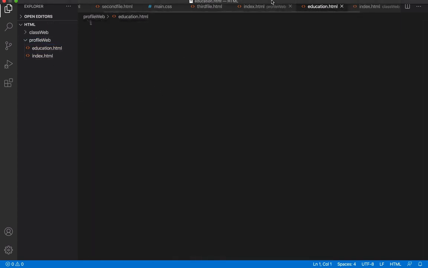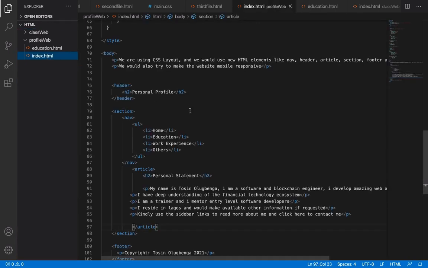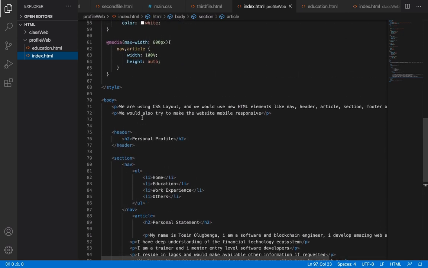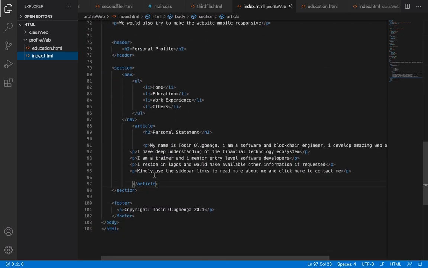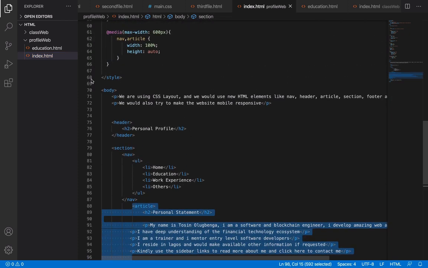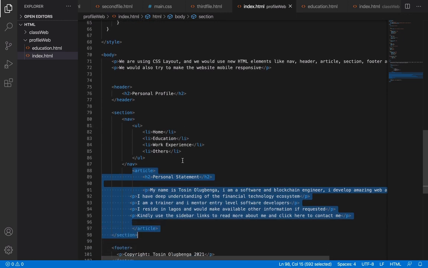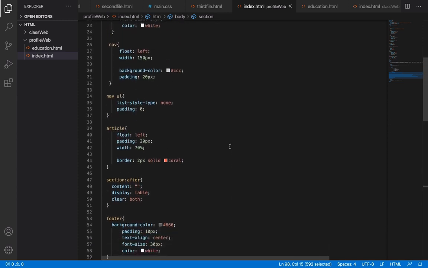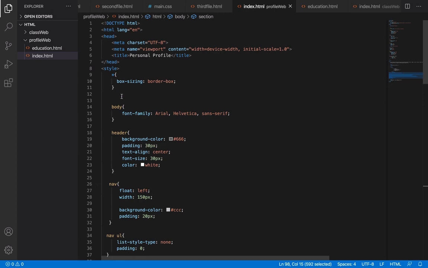All right, so what is going to be on there? Some basic things will be the same across all the pages. For instance, the sidebar will be the same, the footer will be the same. What is most likely going to be changing is the content inside this article, because that is where we will be putting the new information, like university education, secondary education, primary education. Then if we move to work experience, the same thing would go in that format. We all have the same header, the same style here.